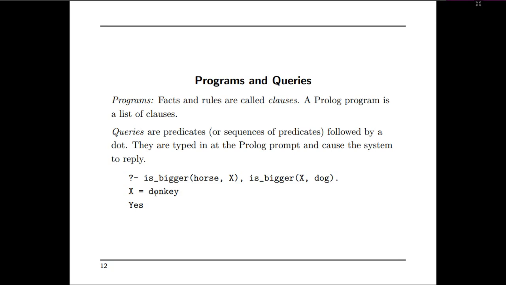So here queries are predicates followed by a dot. They are typed in at the Prolog prompt and cause the system to reply. For example, is_bigger of horse, x, and is_bigger of x, dog. Then Prolog will check for the possible objects available in the clauses that were fed to the Prolog program. Then x will give you donkey as the result, and will give you yes as the output.